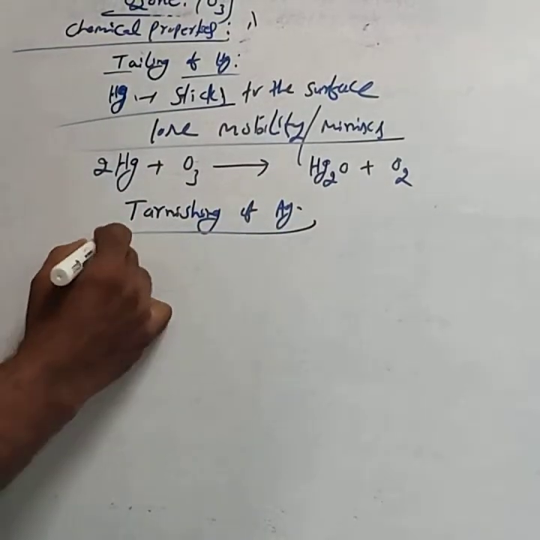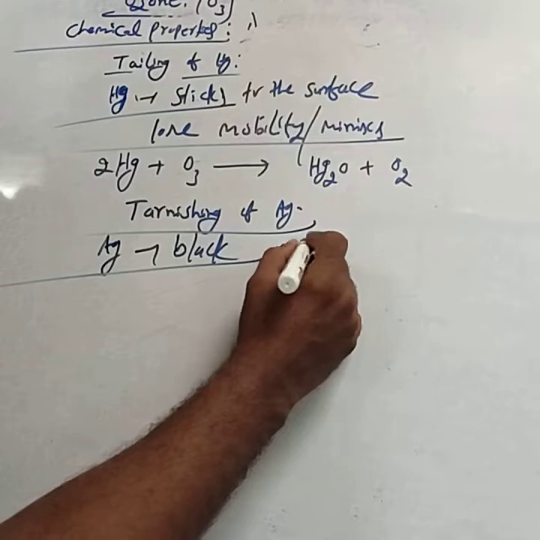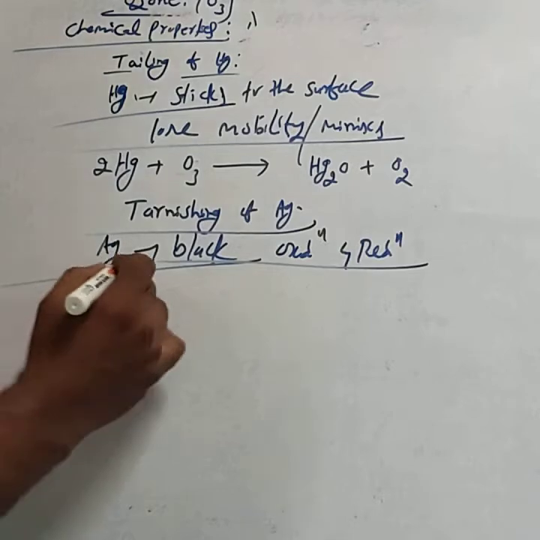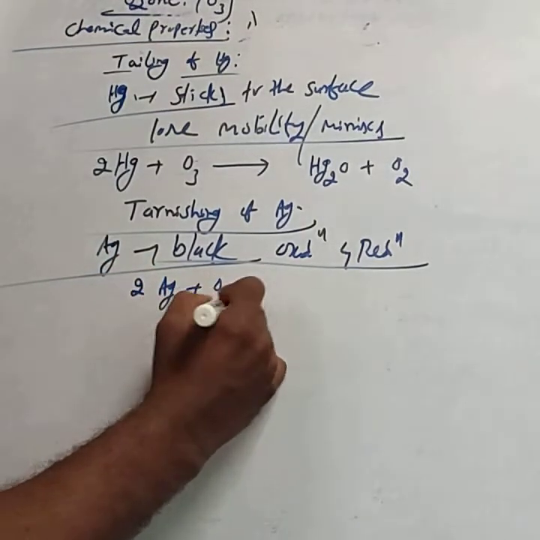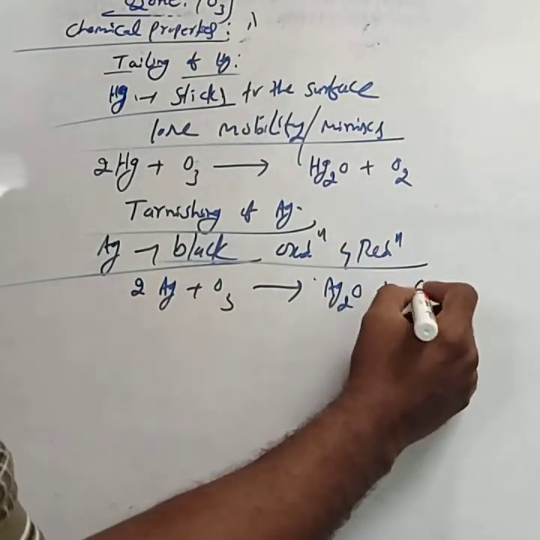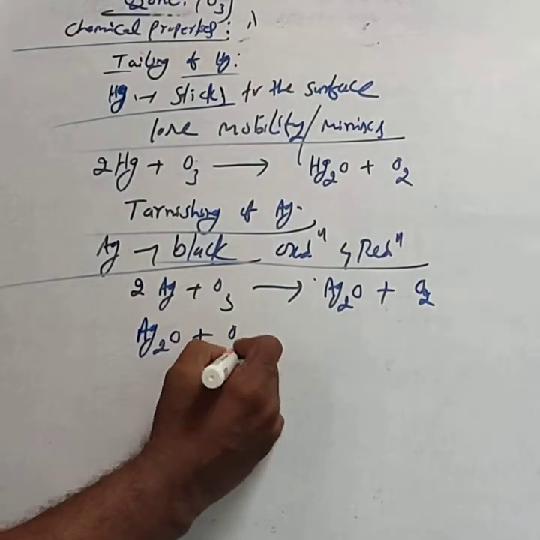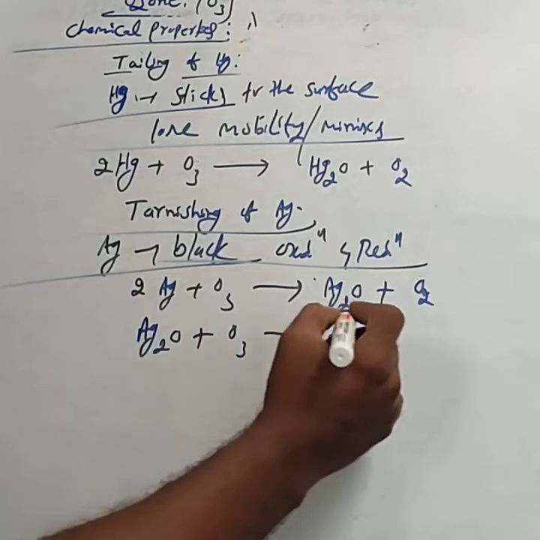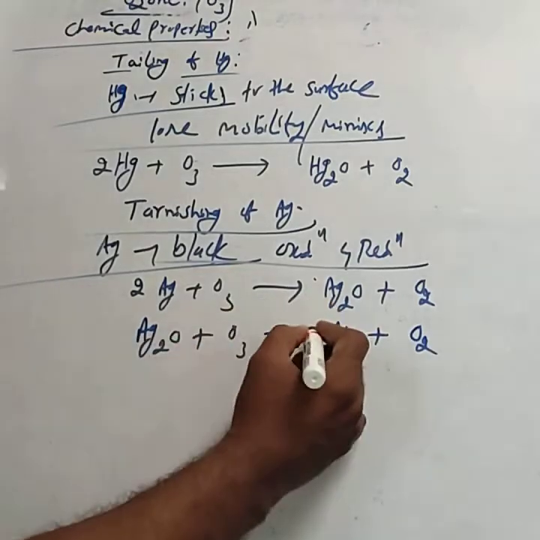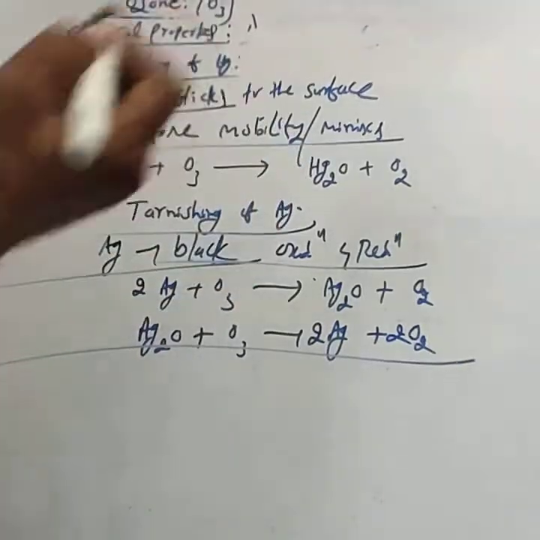It becomes blackened due to oxidation and reduction. That is, 2Ag plus O3 is converted into Ag2O plus O2, and similarly Ag2O plus O3 is converted into 2Ag plus 2O2. This is about the tarnishing of silver.